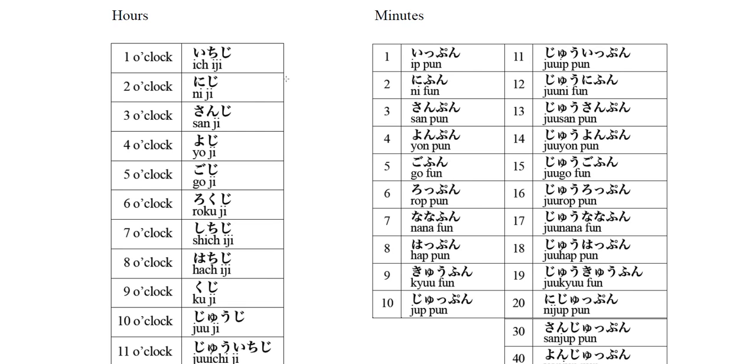Okay, so if I want to say 1 o'clock and 1 minute, it will be 1時1分. Okay, 2 o'clock, maybe 5 minutes, then we say 2時5分. Okay, if I want to say 9 o'clock, 10 minutes, then we can say 9時10分. Okay, if I want to say 7 o'clock and 6 minutes, then it will be 7時6分.